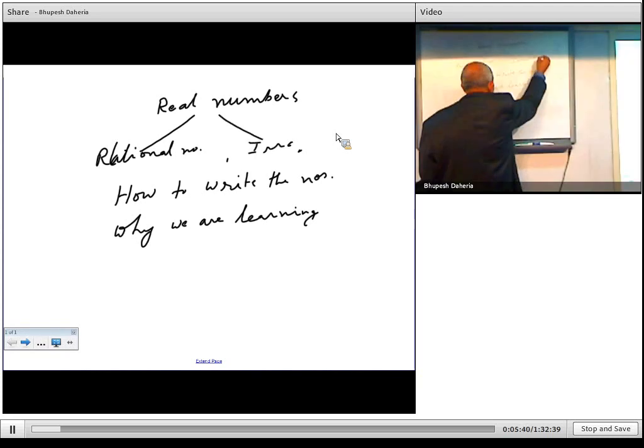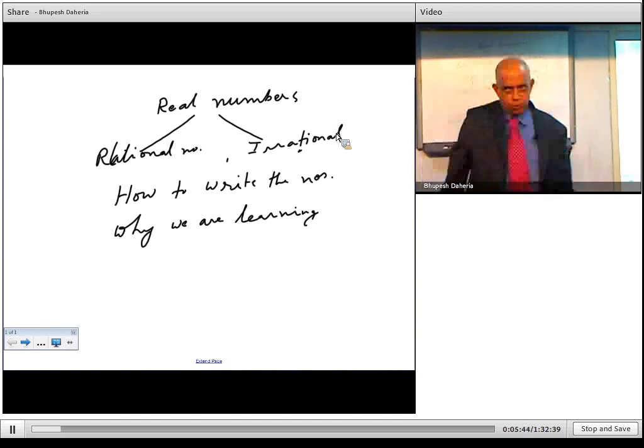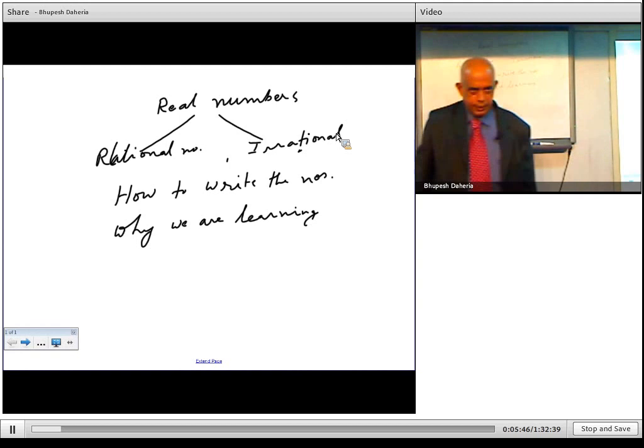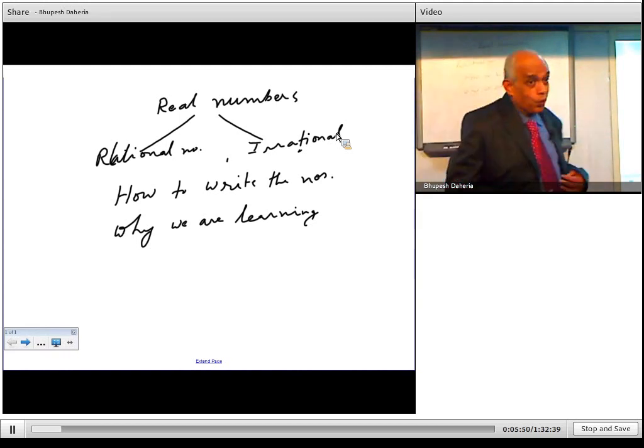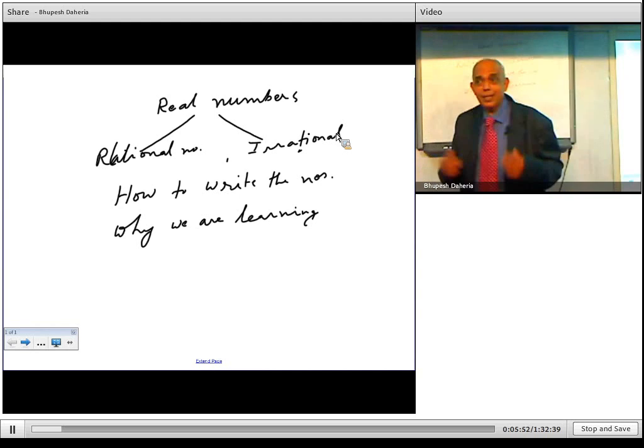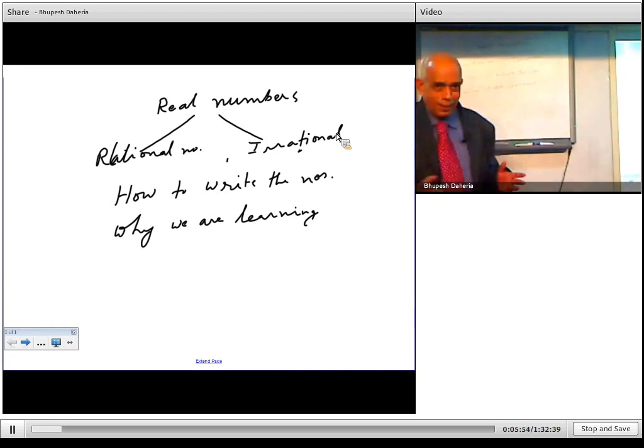So there are two subdivisions again of the real numbers: rational numbers and irrational numbers. Both of these constitute what is called a real number. Real number means it constitutes both rational as well as irrational numbers.